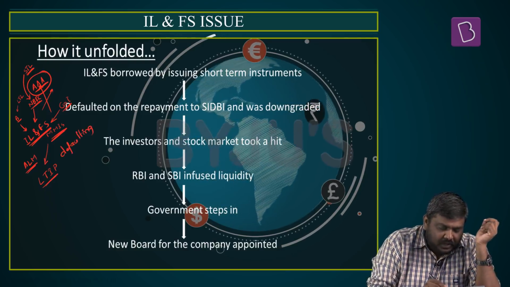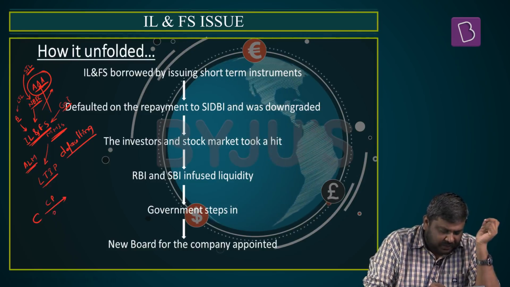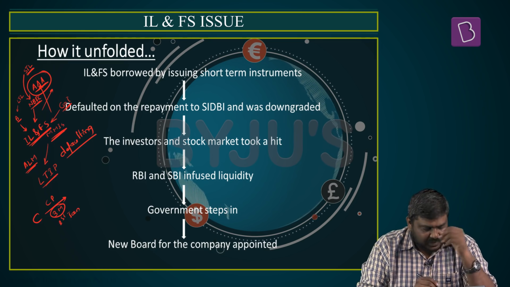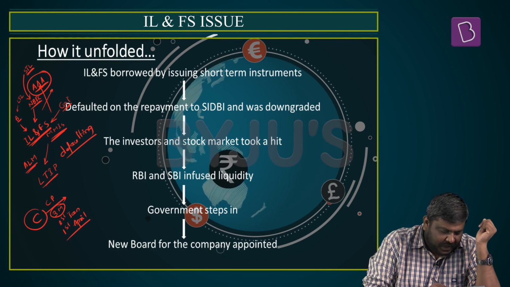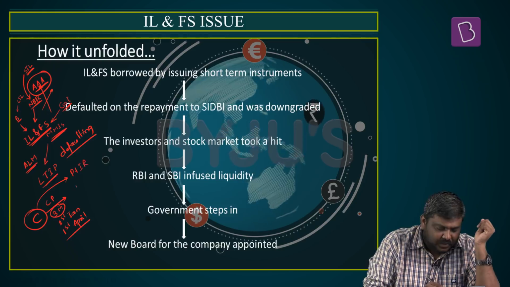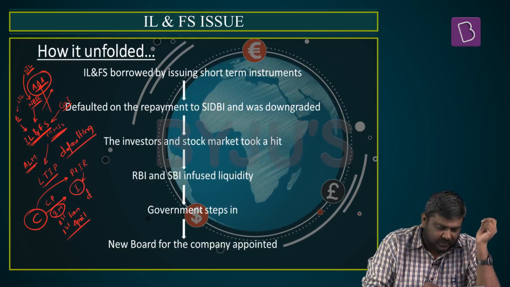What is defaulting? Let's assume here is a company which has issued a commercial paper of 3 months on 1st January. After the maturity, that will be 3 months, it will be 1st April. On 1st April, the company has to repay not only the principal but also the interest to the investor. If they don't do that, we basically call this defaulting.